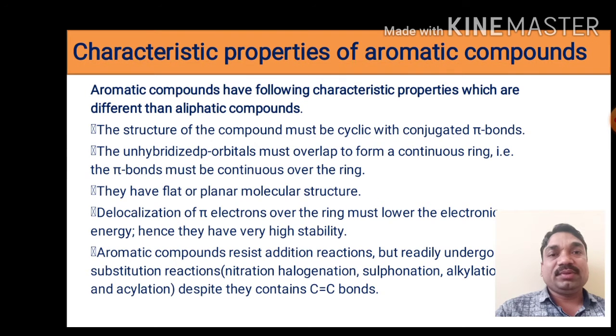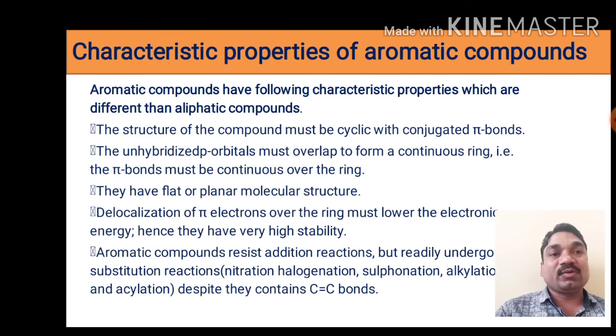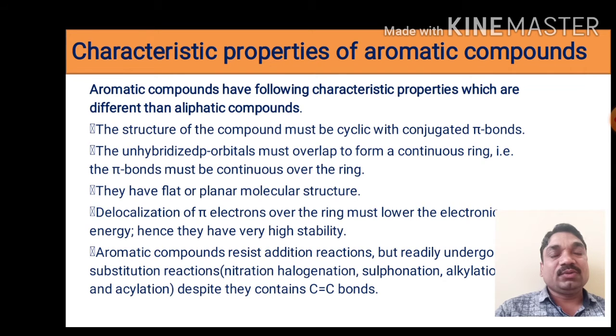So the unhybridized p orbitals must overlap to form the pi electron cloud above and below the ring. Next, they have a flat or planar molecular structure. They must be planar, that means sp2 hybridization. Next, delocalization of pi electrons over the ring lowers the electronic energy, hence they have high stability.